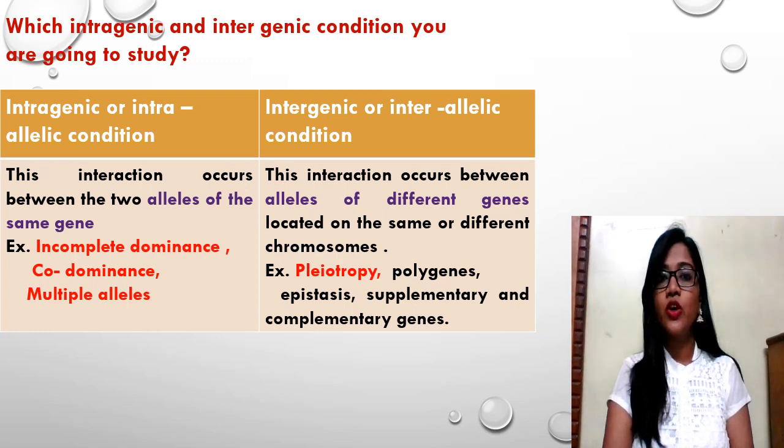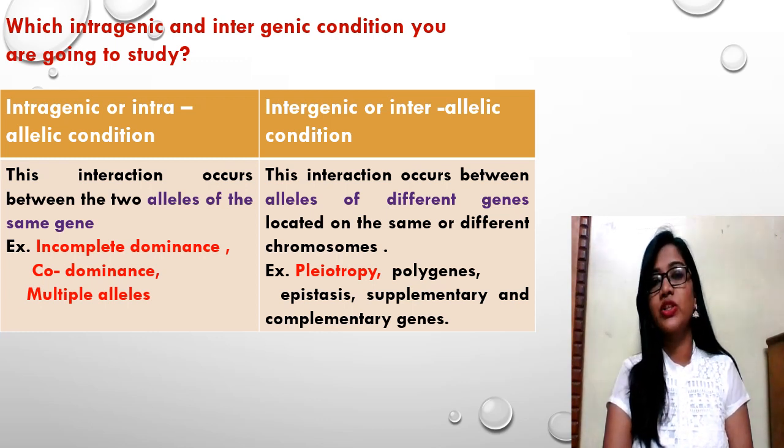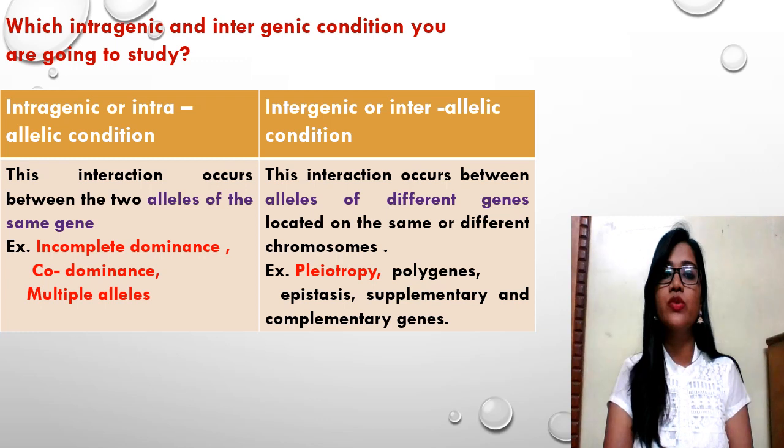In intergenic or interallelic condition, the interaction occurs between alleles of different genes located on the same or different chromosomes. Here you are going to study only pleiotropy. So one example that you are going to study in detail. So pleiotropy in the case of intergenic or interallelic condition, while in the case of intragenic, incomplete dominance, codominance and multiple alleles, all these three you are going to study in detail with one example.